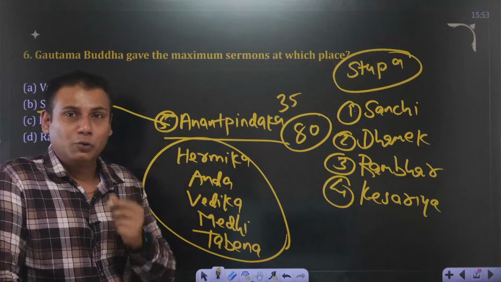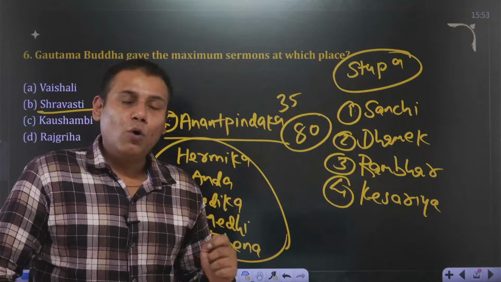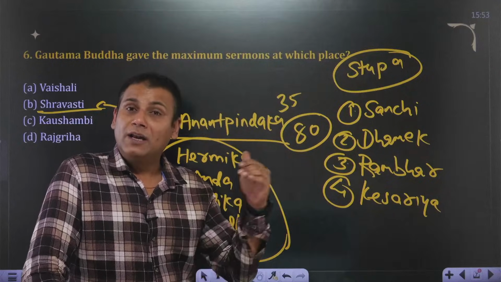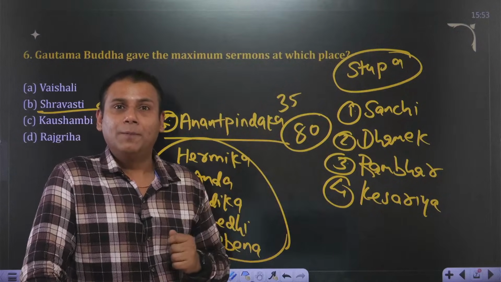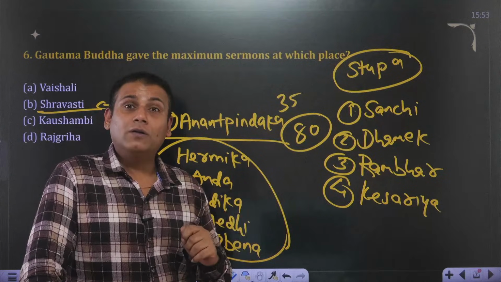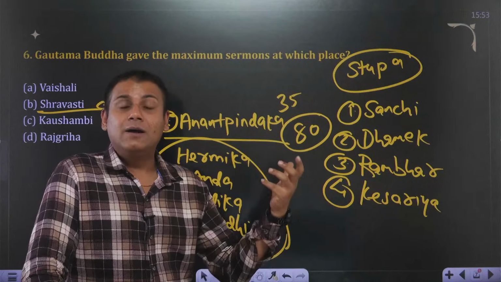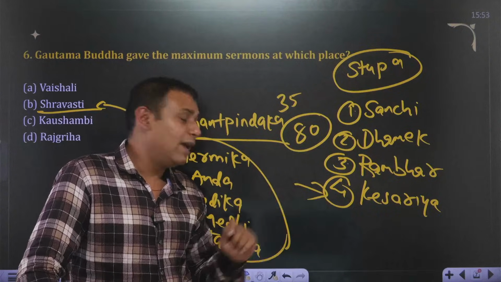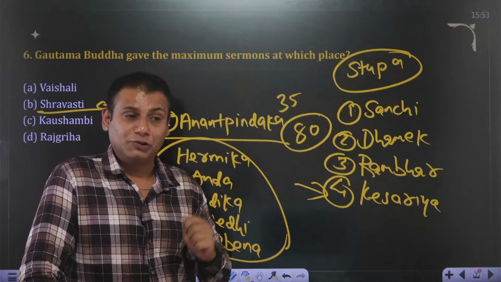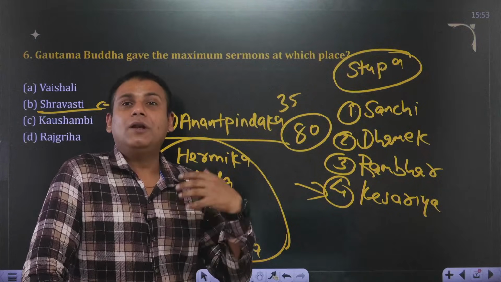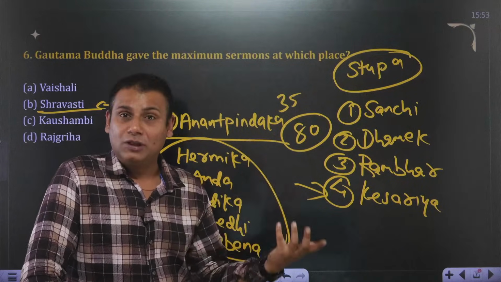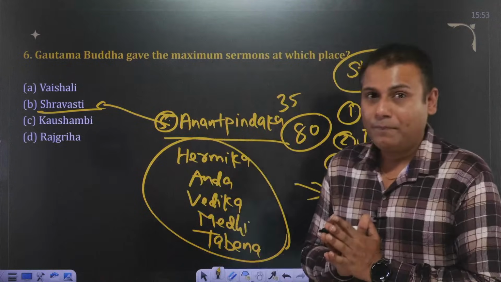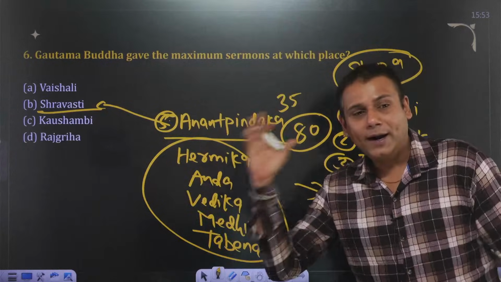There are 3 kinds of stupas: Sharirik Stupa, Paribhogika Stupa, and Updeshika Stupa. The stupa constructed over the body relics of Buddha is referred to as Sharirik Stupa. The stupa constructed over the belongings of Buddha is Paribhogika Stupa. One such example is Kesariya Stupa located in Bihar. And the stupa which specifically signifies Buddha or the life story of Buddha is Updeshika Stupa. Is that clear? Let's move ahead with the next one.